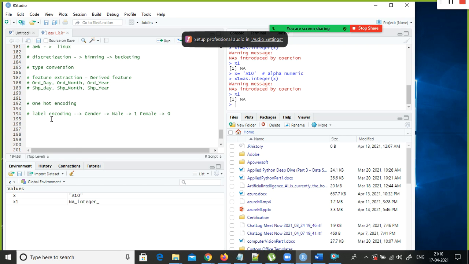So to summarize, we will address any outliers in your data set. Second, we perform data imputation by identifying the missing values, and also we perform type conversion and other cleaning activities, like I said, dollar signs, commas, some special characters, we clean that. And also in case of any duplicate records, you remove them. So when can these duplicate records happen? Can someone tell me when this can happen? Duplicate records.